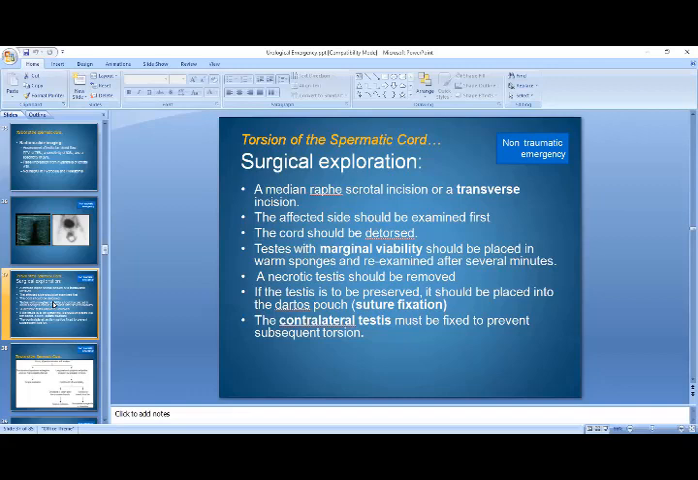And in the last, there is a very important point that should always be emphasized. If you are exploring a person for testicular torsion, then you will have to detorse, and you will have to fix the contralateral testis as well. If you are dealing with the right testis, you first deal with the abnormal testis, and then you go towards the left testis. You will have to fix that testis in the dartos pouch to prevent any future recurrence, any future problem in the contralateral testis.